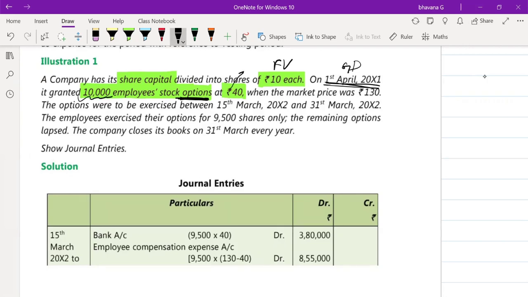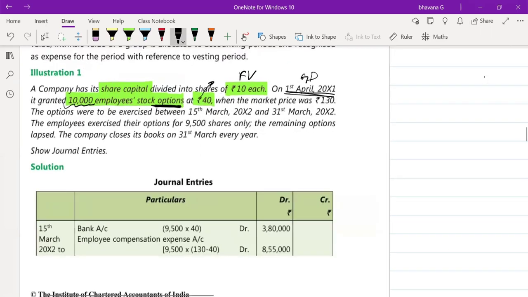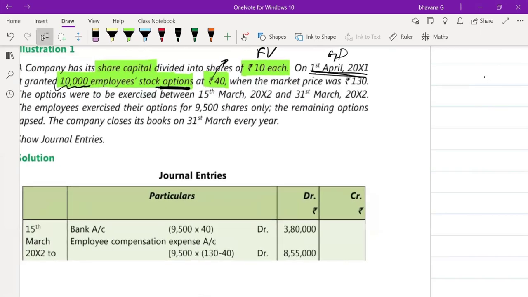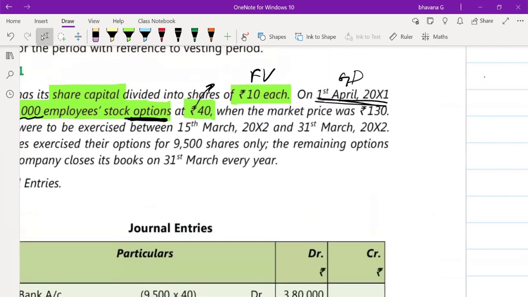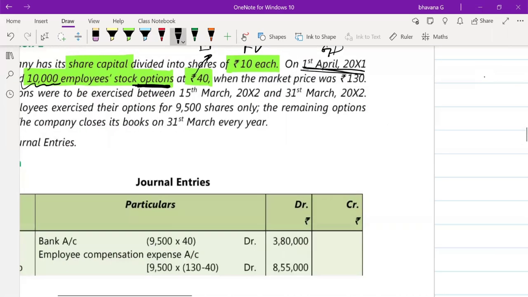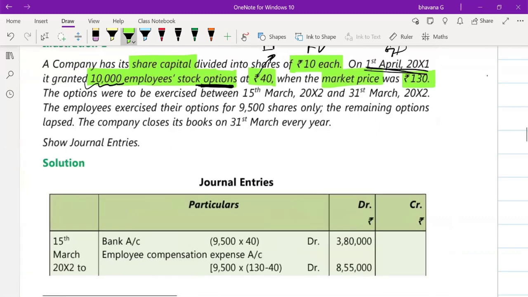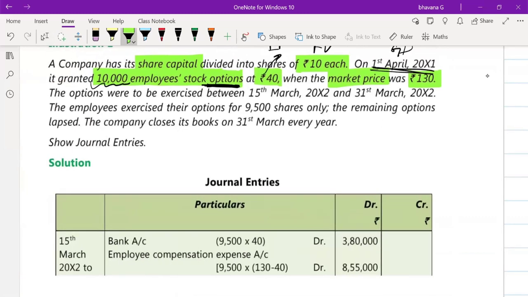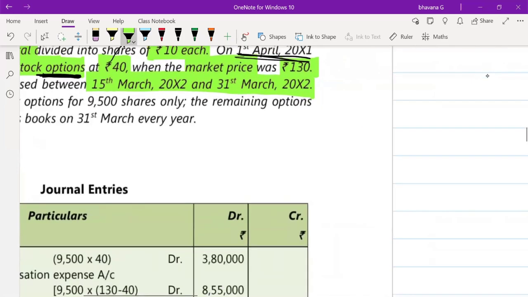At 40 rupees, what is this 40 rupees? Can you guys tell me? This 40 rupees is your exercise price. Very good. You can just type EP, MP or FV and all, I'll understand by that. You need not type it as a whole. And they have told you that the market price was 130 rupees. The options were to be exercised between 15th March and 31st March 2012.